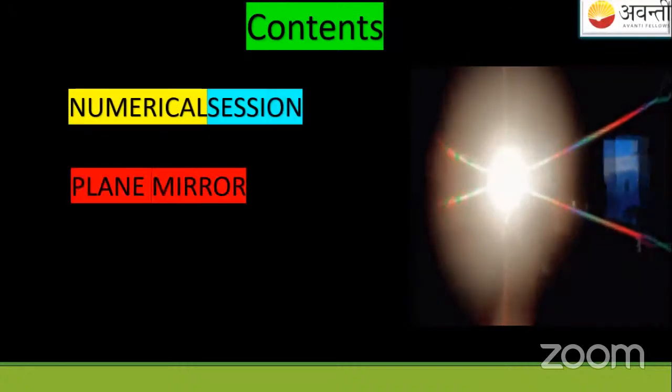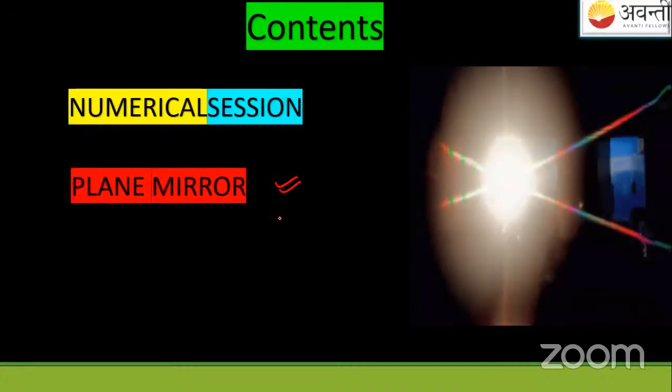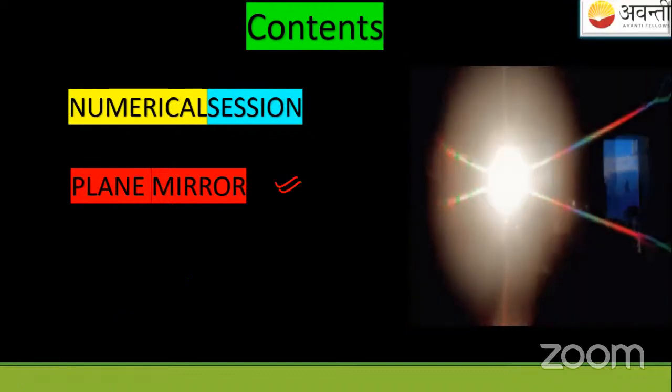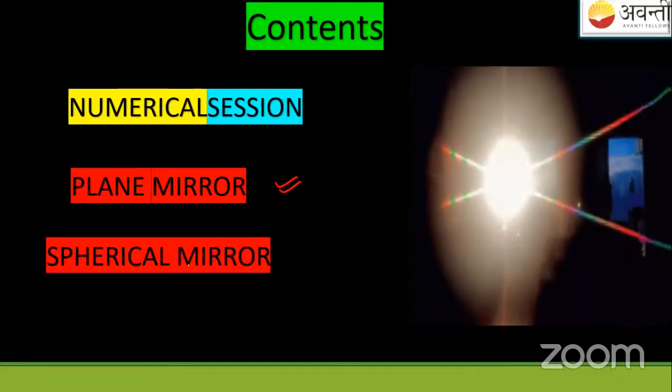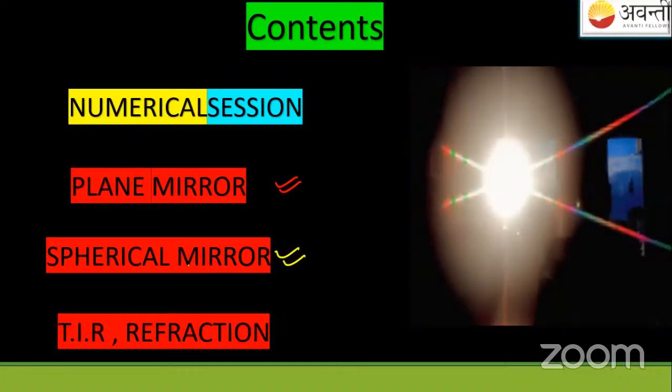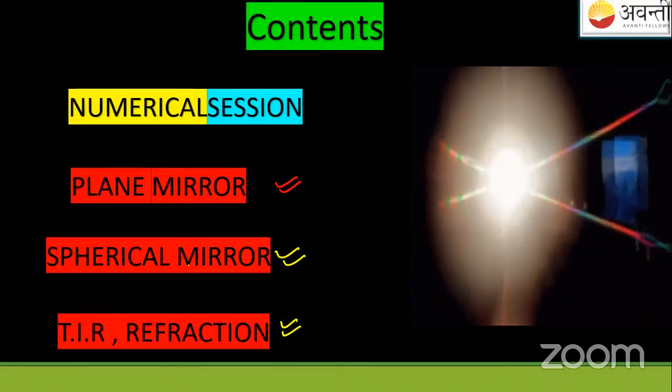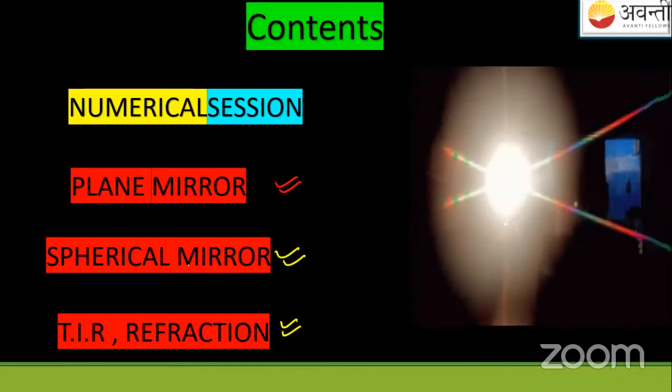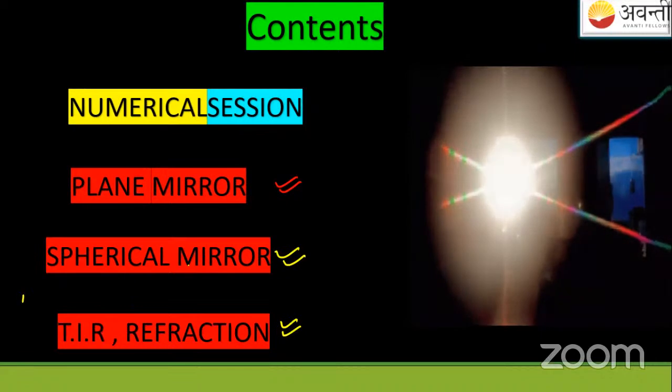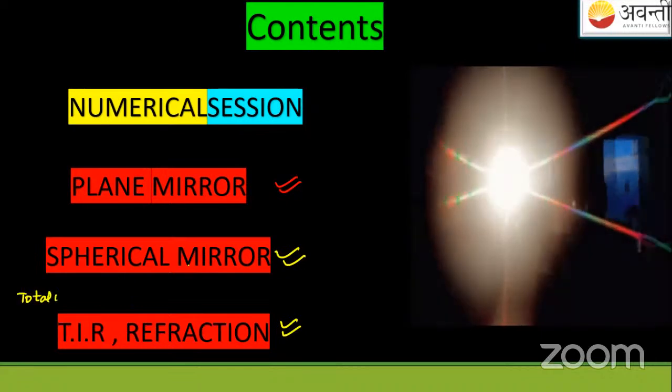So till now, what are the things we have covered? We have covered the plane mirror topic. I will use different colors. We have covered the spherical mirror topic. We have covered total internal reflection and refraction. So TIR is what? Total internal reflection. I'm writing the full form, maybe you have forgotten.